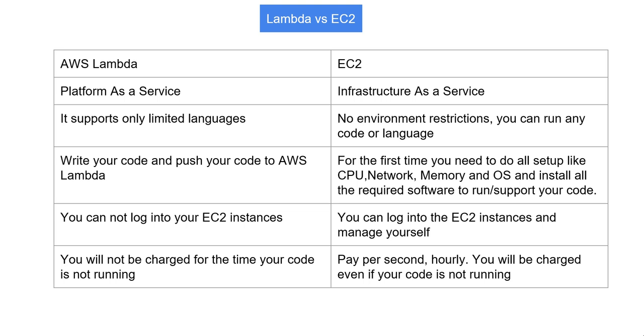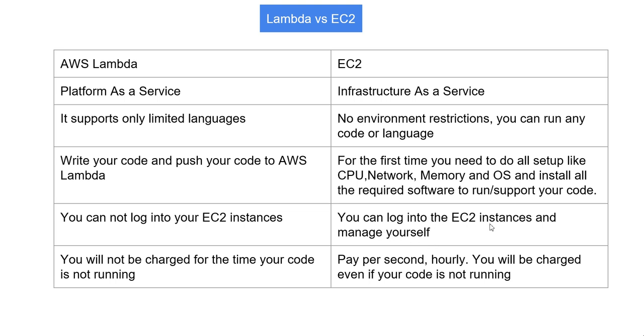But in AWS Lambda, it's nothing like that. We have to write our code in our preferred language and then give it to AWS Lambda, and that will keep on running. With AWS Lambda, it definitely provisions EC2 instances or virtual machines in the background to run our utility or program, but we don't have access to that underlying infrastructure. We cannot log into the virtual machines running behind AWS Lambda.